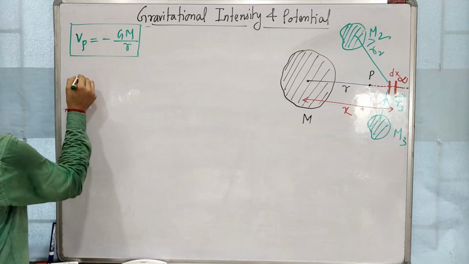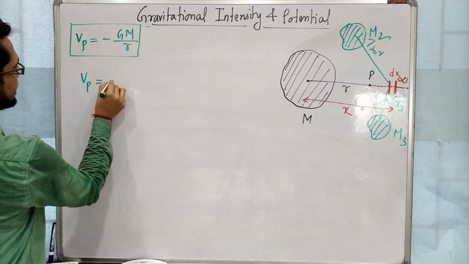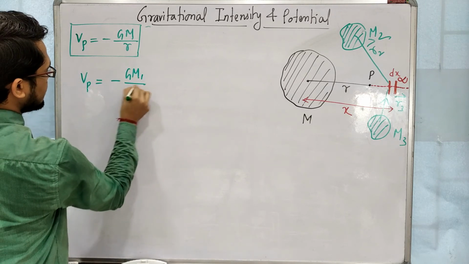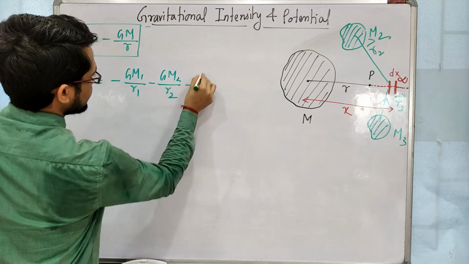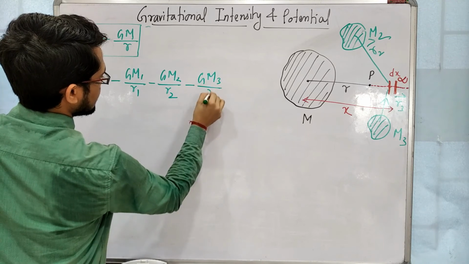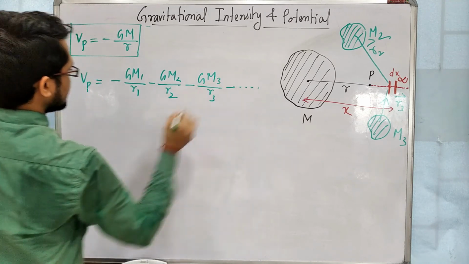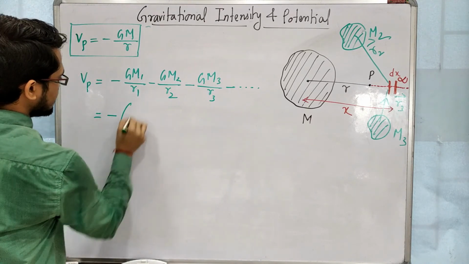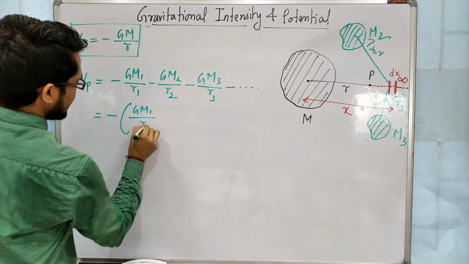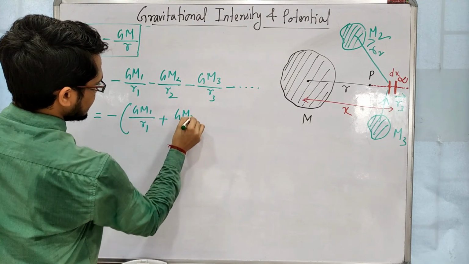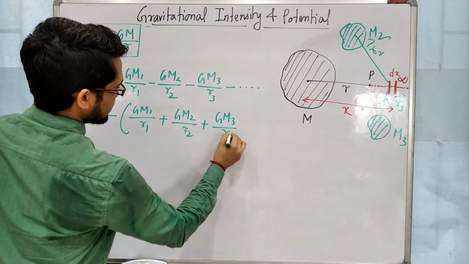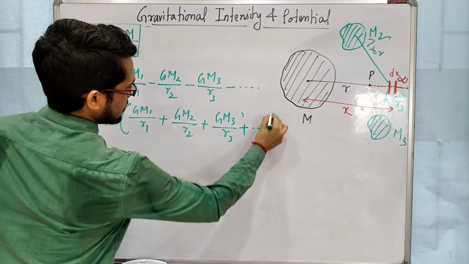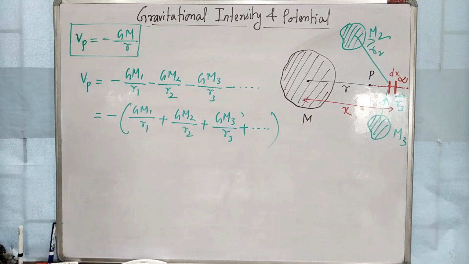The potential at any point due to a number of masses will be minus GM1 by R1 plus GM2 by R2 plus GM3 by R3. If we take minus common, it is a simple addition.